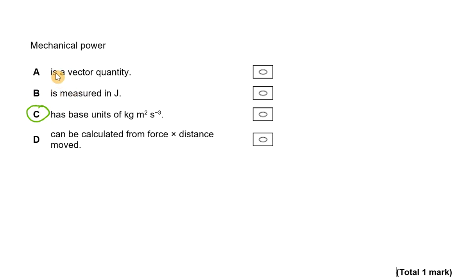Here's my explanation. Mechanical power is a vector quantity. No, it's not a vector quantity, it's a scalar quantity. I can prove that in two ways. We know that power is equal to work done in time. Both work and time are scalar quantities, and if you multiply or divide a scalar by another scalar, you get a scalar quantity.